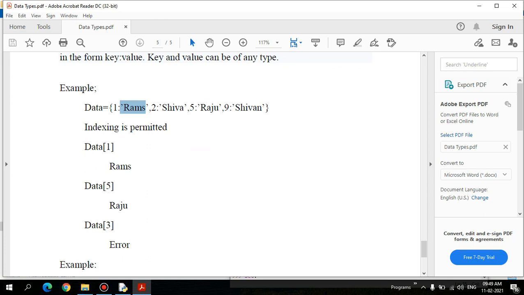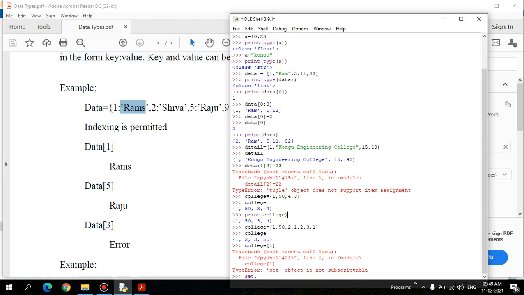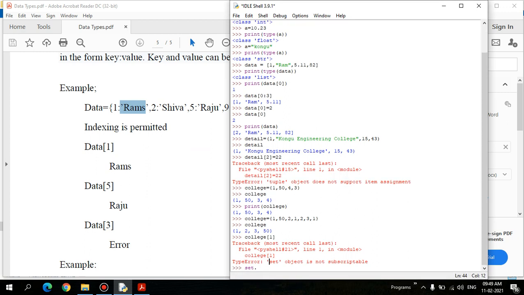So, the data dictionary. Let's see some examples here.